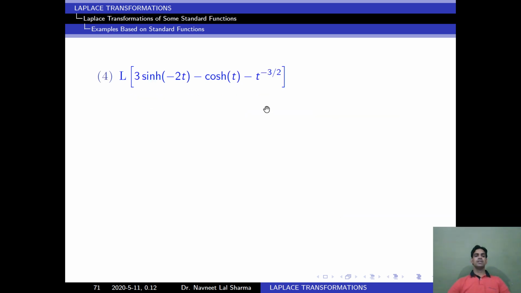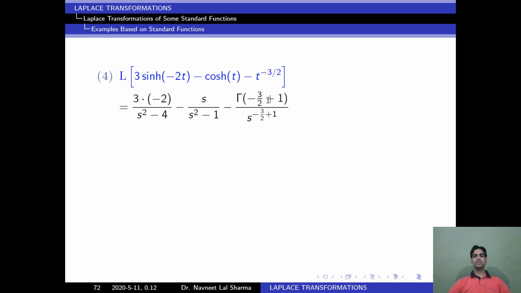Another question: find the Laplace of 3 sinh(2t) minus cosh(t) minus t to the power minus 3 by 2. So first we will apply the linearity property, and after that we will use our known formula. With the help of that we get this equation. Now how do we solve this?